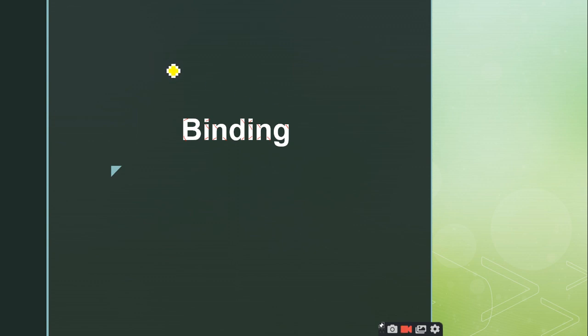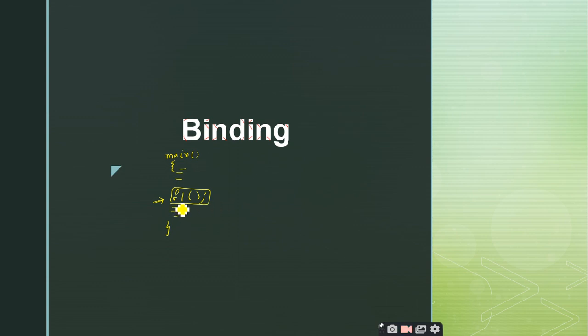So let us have some basic idea on what binding is, right? If I have a function f1 and I have some statements, assume that this is my main function, like this. So what is this statement called? Anybody please respond. Function, sir.